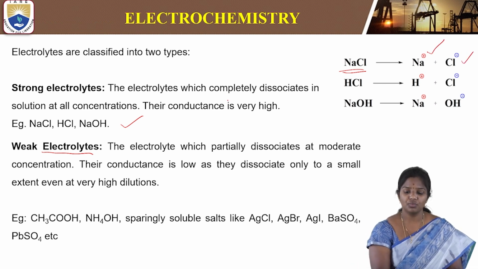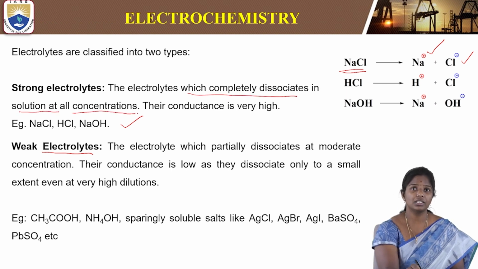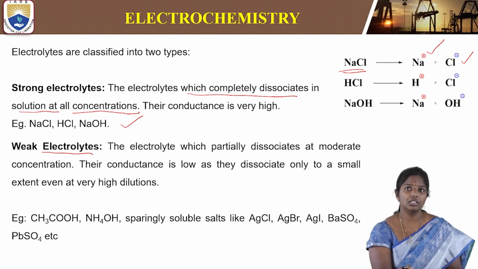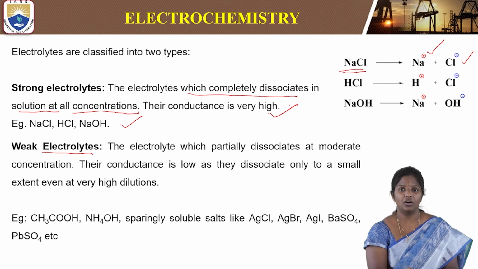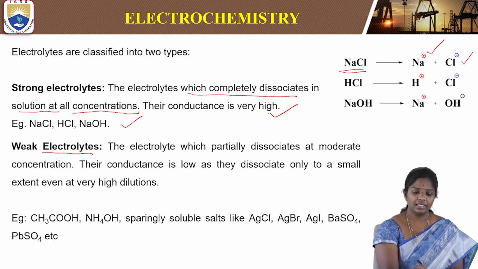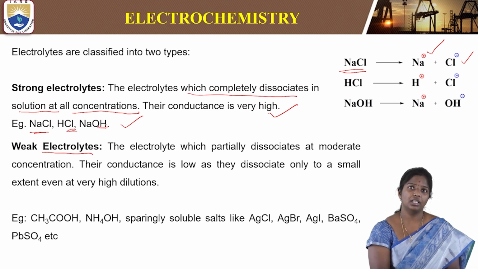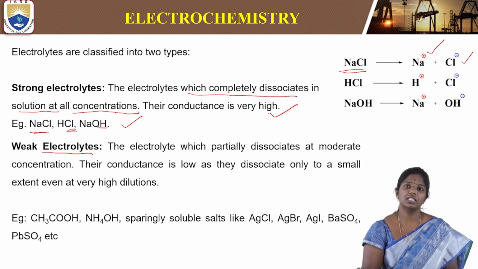The electrolytes which completely dissociate in solution at all concentrations form strong electrolytes, which give a high conductance. These are called strong electrolytes, and examples are sodium chloride, HCl and NaOH. Strong acids and bases also form strong electrolytes.